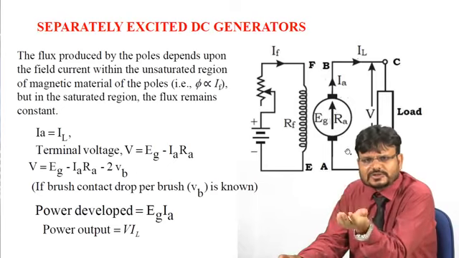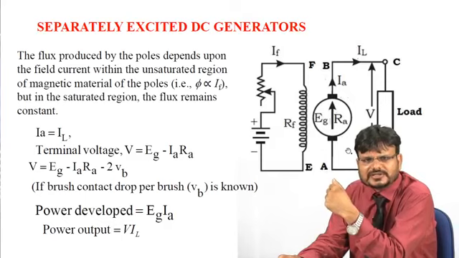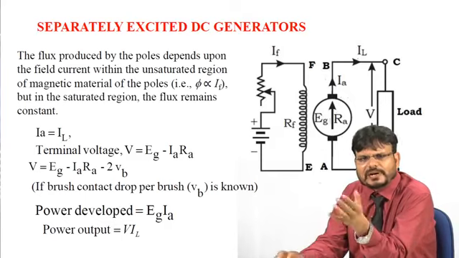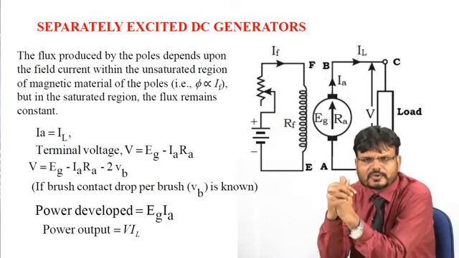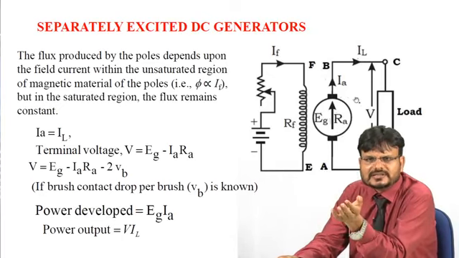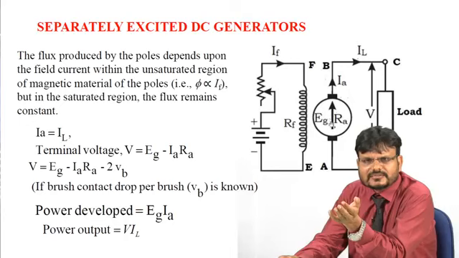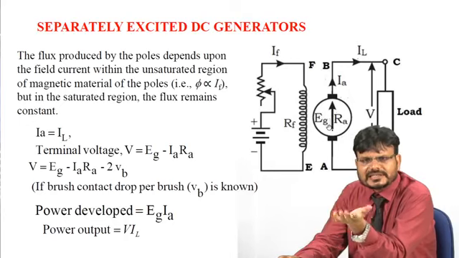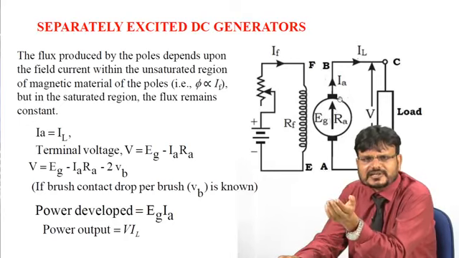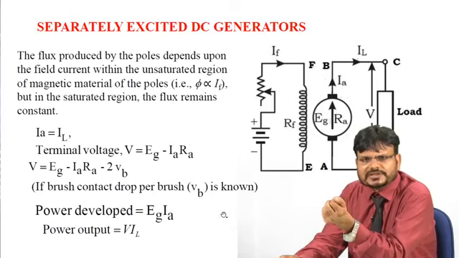Now suppose you have to find how much power is developed. Power is nothing but the product of voltage and current. The voltage generated by this DC generator is Eg and the current flowing is IA. So the power developed by this DC generator is Eg into IA.